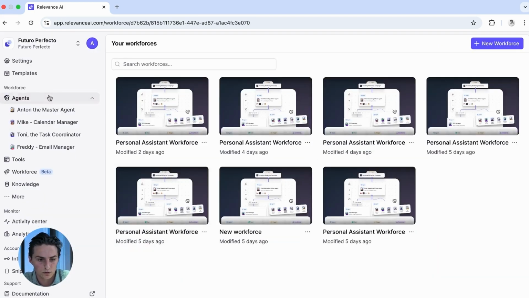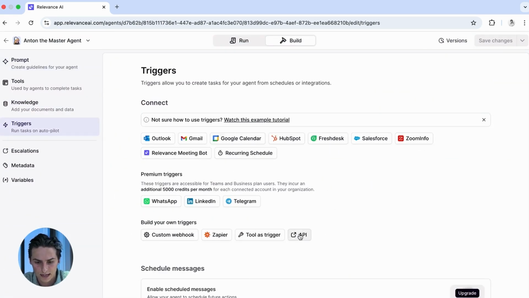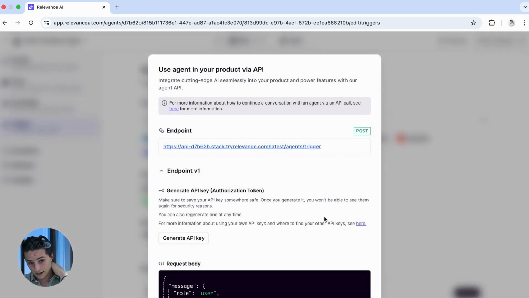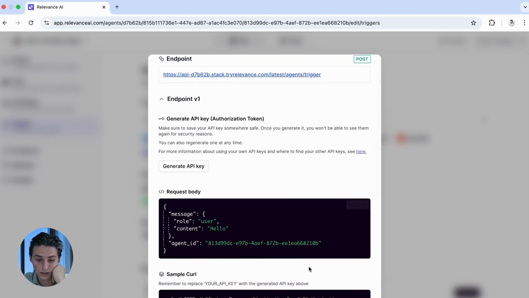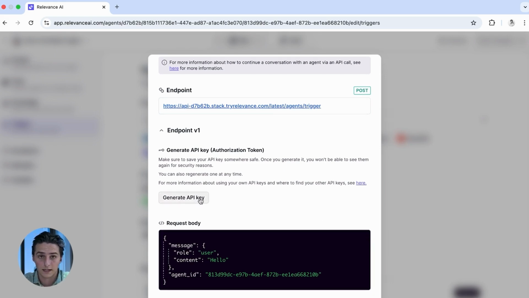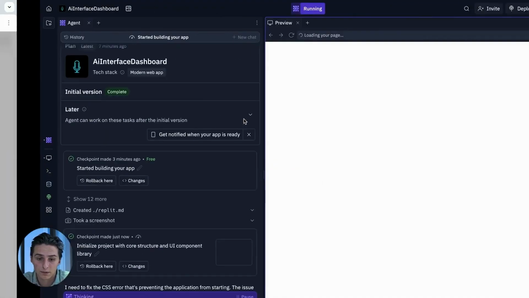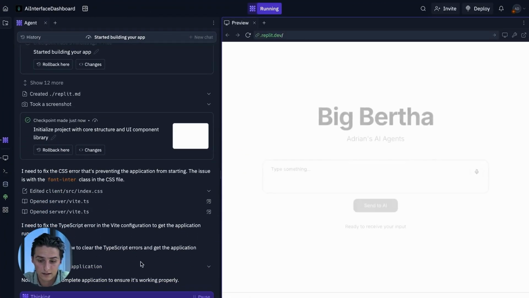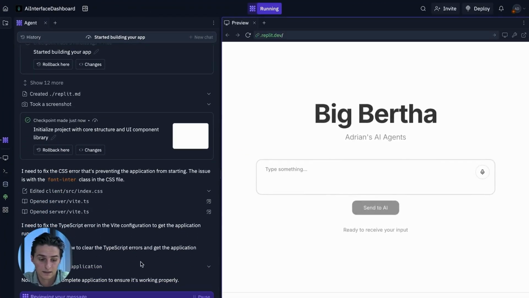capabilities. Go to Anton and hit triggers and then API, you're going to hit that. Okay. So you're going to use this endpoint. You're going to use this API key. You're going to use this request body. You're going to copy that and generate this. I'm not going to show you my API key. Take all of this, go into Replit, give it the API key, copy, paste,